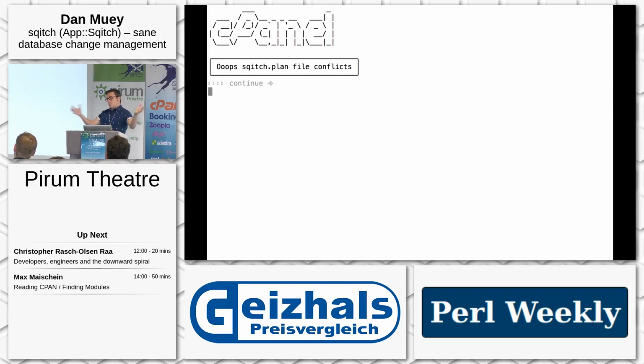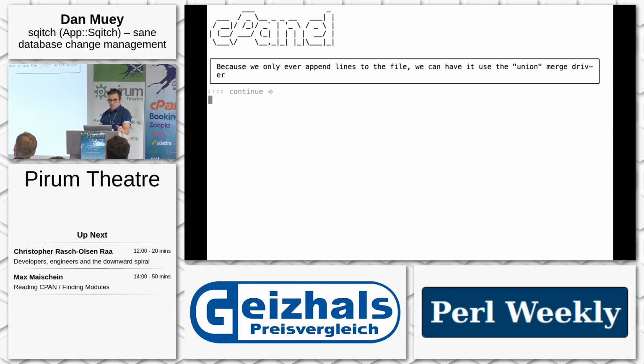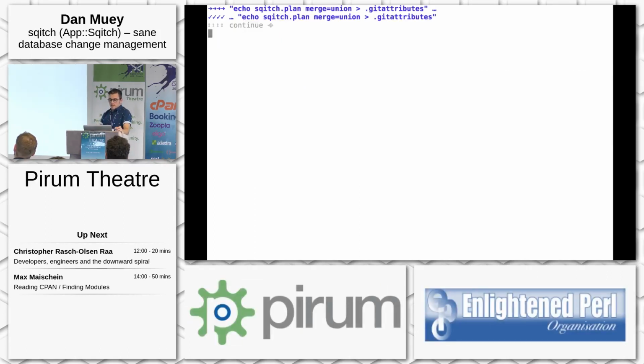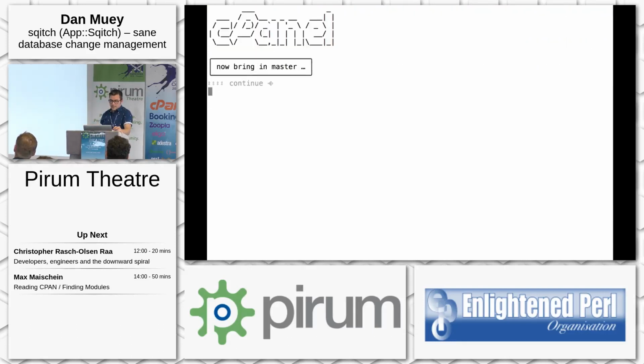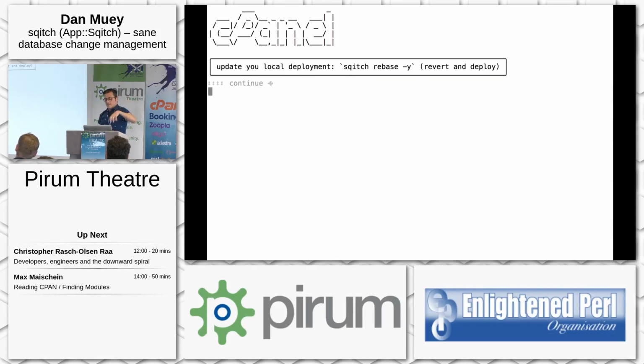To make bringing in other changes easier, you want to add the union merge driver for the Sqitch plan file, because we only ever append to it. So that will help you avoid needless conflicts when developers are working. So do that, commit that, and now you can bring in master, Sqitch rebase to bring in any changes to your local database, and tag everything and release, and now you've got your second development version.